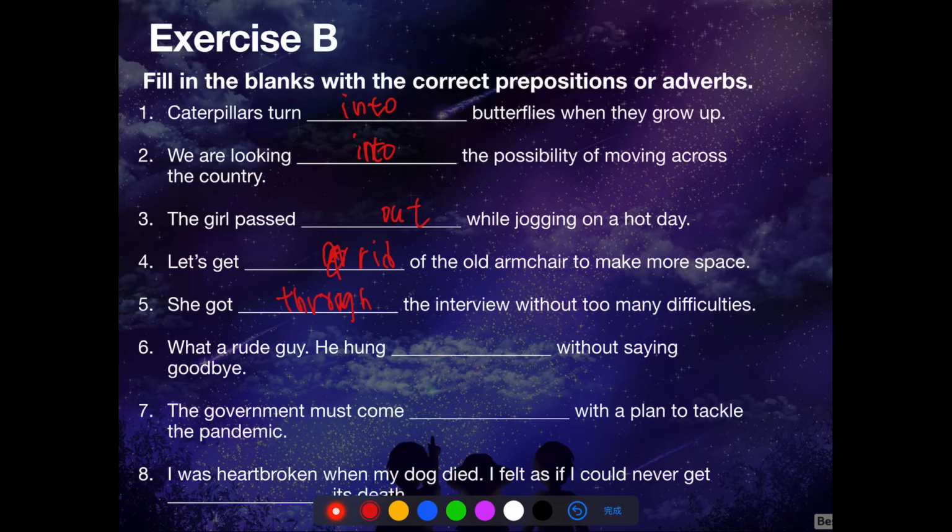What a rude guy. He hung up without saying goodbye. The government must come up with a plan to tackle the pandemic. That means the government must suggest a plan. I was heartbroken when my dog died. That means I was very sad. I was devastated. I felt as if I could never get over its death. Get over means to begin feeling better after a very upsetting experience.